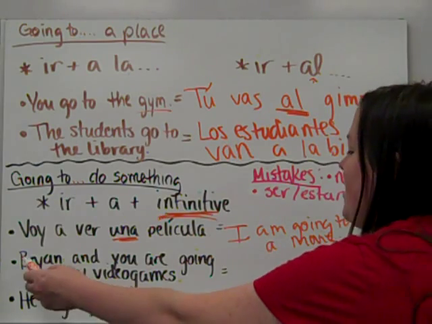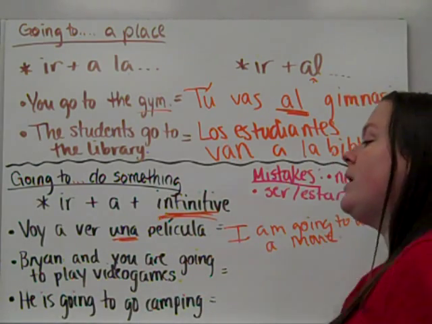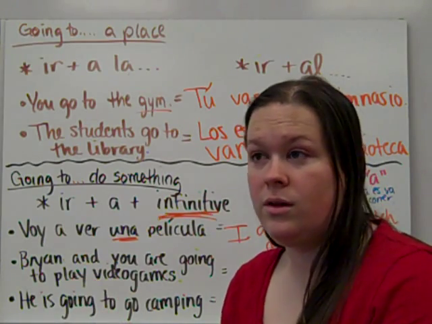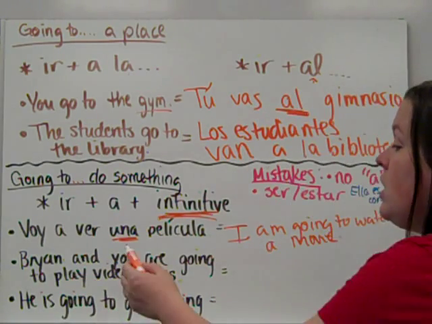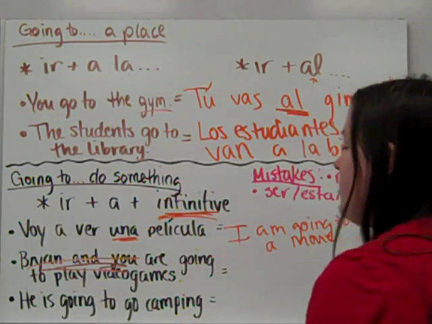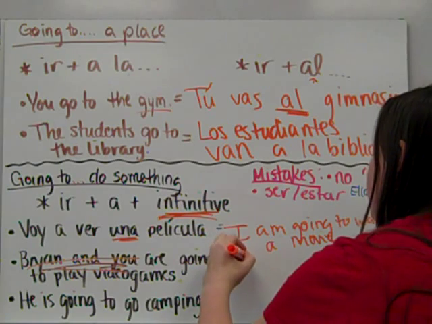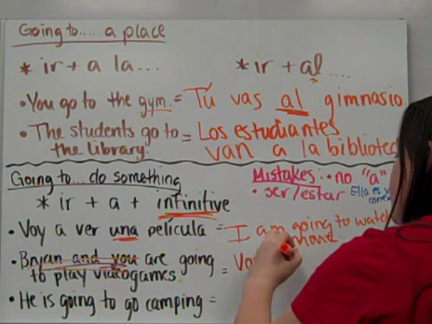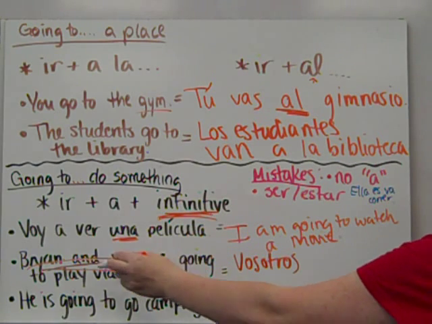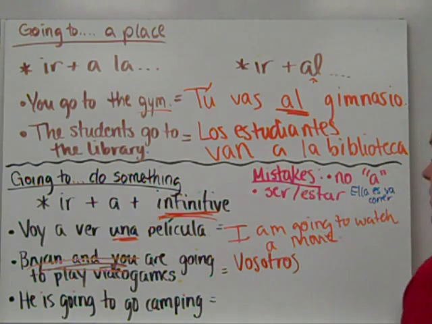Moving on. All right, Brian and you are going to play video games. You're stating this, so you're not changing that subject of you to talk about yourself. You're just saying you and Brian, that makes it you all. Oops, sorry. So the subject is going to be vosotros. Since you're talking to that person, you're saying you and Brian. You all are going to play video games.